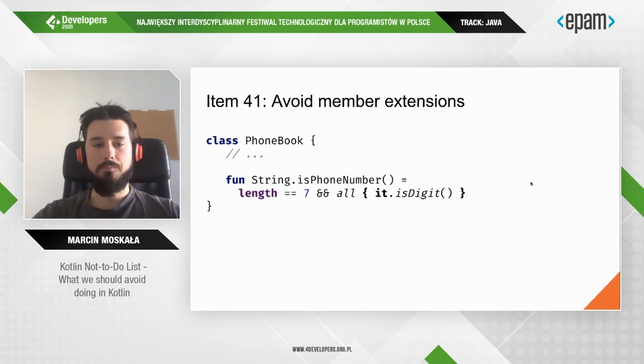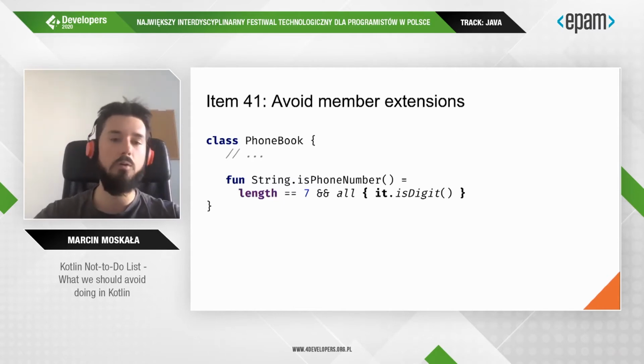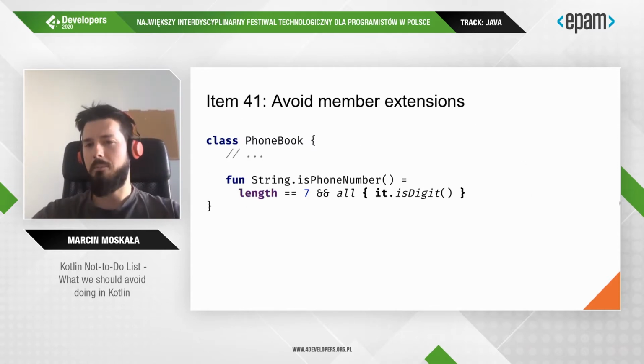Okay, another side of this problem is member extensions. You might be surprised how often they are used, and they are definitely overused in Kotlin. A member extension is an extension function defined inside a class. Many developers, when they do that, argue that they want it there because it belongs there and they want it to be visible only inside this class.